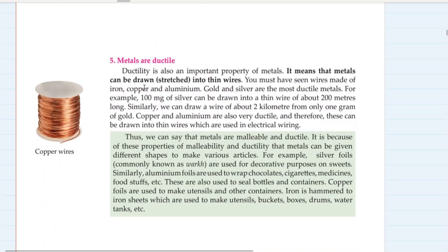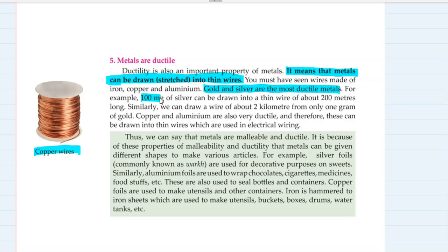Metals are ductile. Ductility is also an important property of metal. It means that metals can be drawn or stretched into wires. Do you see this copper wire over here? You must have seen copper wire. How is it made from copper? It can be stretched to form thin wires. Gold and silver are the most ductile metals.